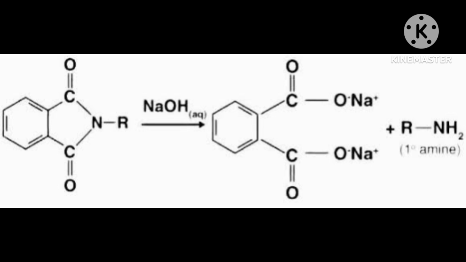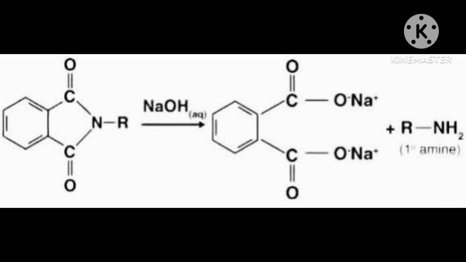Now if the second bond breaks, the same thing will happen: again one hydrogen will join carbon, the other nitrogen. Then what you will get is RCH2NH2.